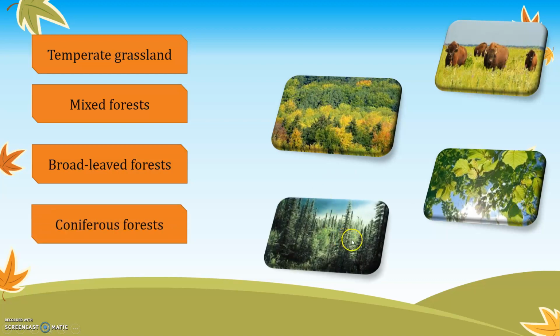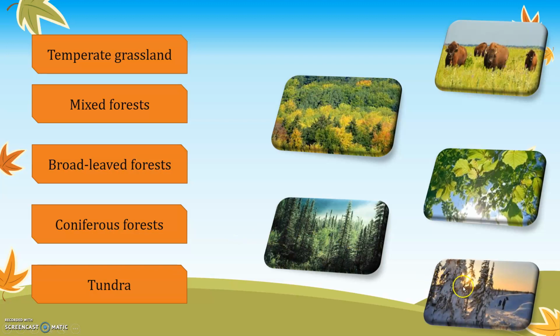And coniferous, you can see over here all the pointed trees. A Christmas tree is an example of the coniferous forest. And next is tundra regions. We see ice areas and snow areas over here. These trees are found in the polar regions, because over here you have snow and sunlight is less. These are the different types of forest found based on the temperature on the earth.